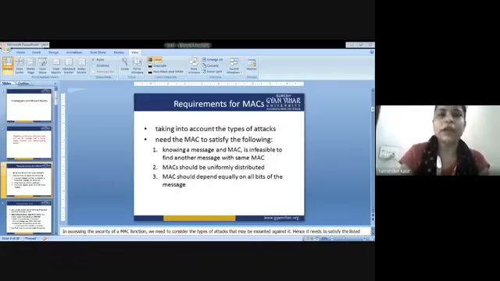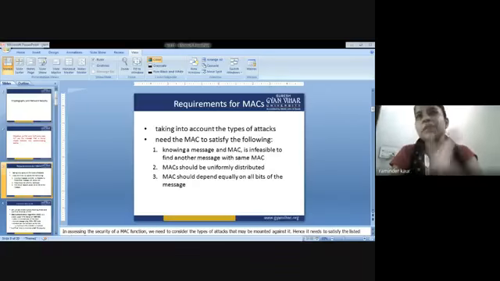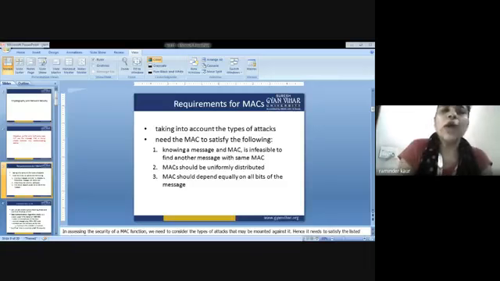T, capital T, is equal to MAC_K of M, in which a key will be used, where M is the message, that is a variable length message, and K is the secret key that will be used, shared only by the sender and the receiver. So MAC_K of M is the fixed length authenticator. Sometimes it is called a tag.